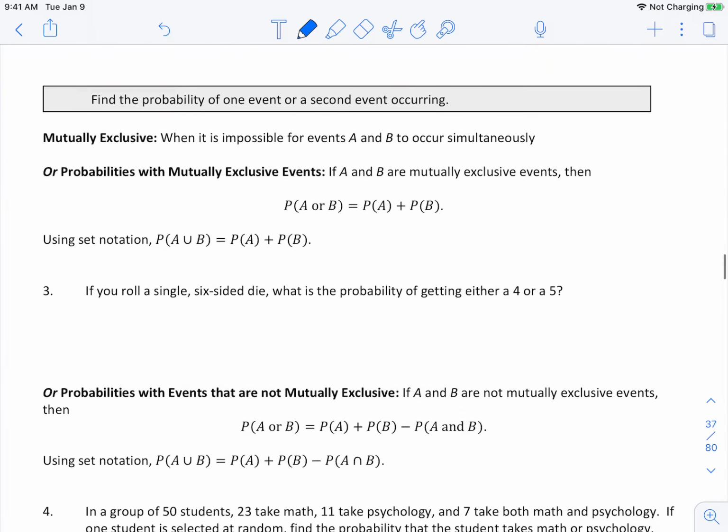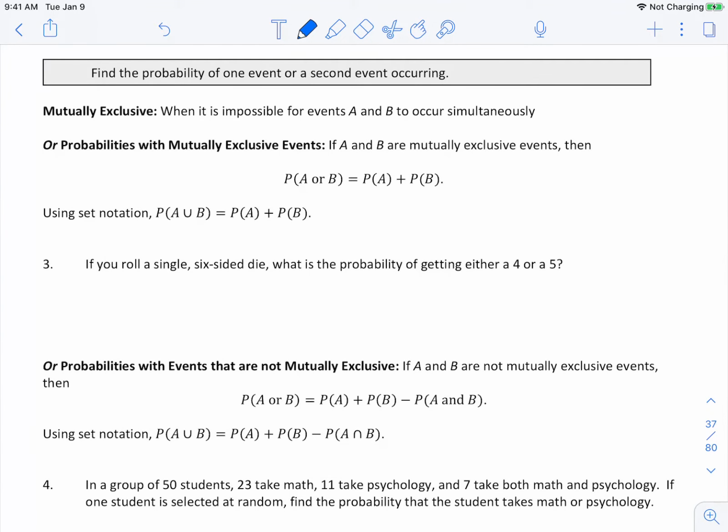Find the probability of one event or a second event occurring. So mutually exclusive, this is when it is impossible for events A and B to occur simultaneously. Probabilities with mutually exclusive events: if A and B are mutually exclusive events, then the probability of A or B is going to be equal to the probability of A plus the probability of B.